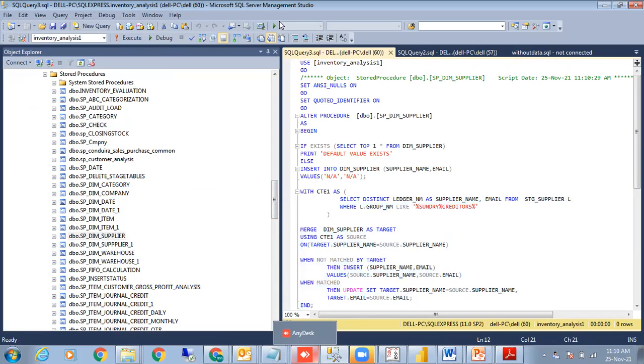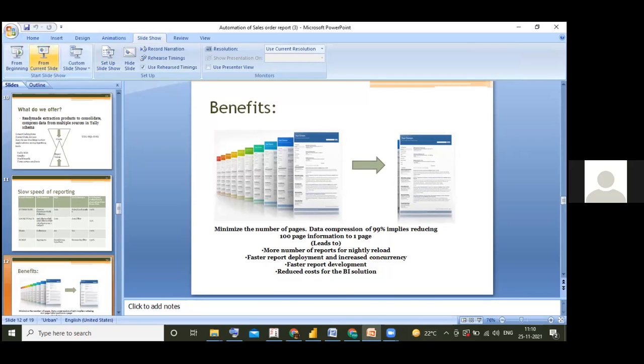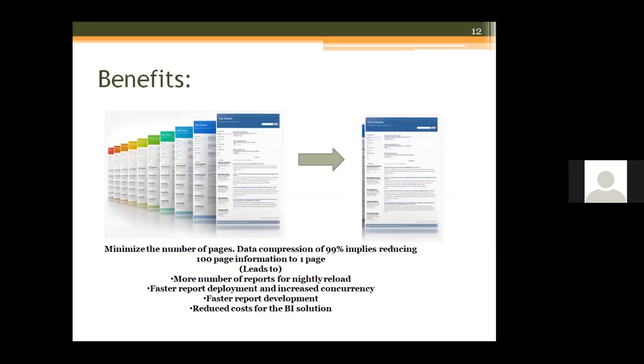So with this, I stop my share and I give it over to Miss Amrita to show how exactly she has gone about making it. Amrita, over to you. In the meantime, she joins. Hello, sir. My name is Amrita, and I will show you the further processing of this automation sales report.